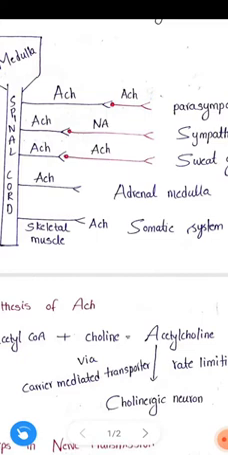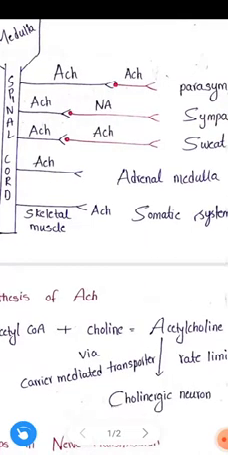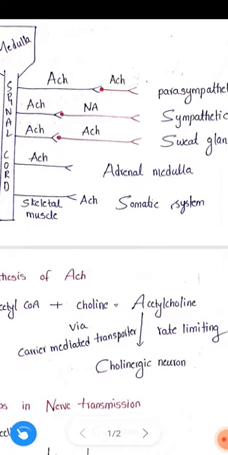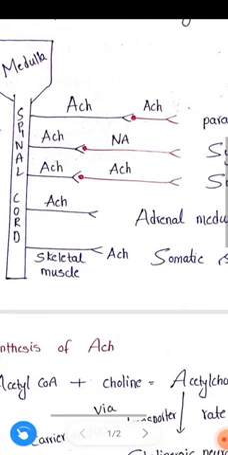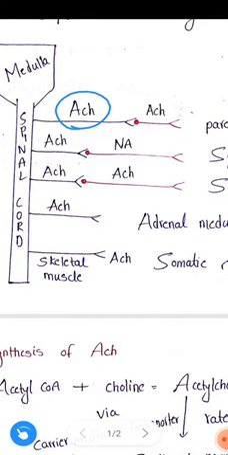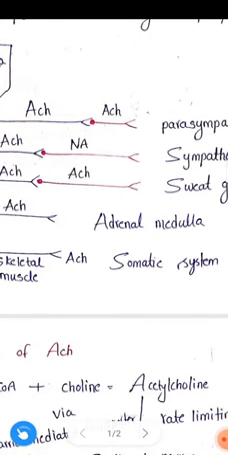What is the major difference between parasympathetic and sympathetic action? See here, first observe the parasympathetic. If you observe the two nerves, presynaptic and postsynaptic, the presynaptic one is longer when compared to the postsynaptic neuron, and the neurotransmitter released in the presynaptic neuron is acetylcholine. In the postsynaptic neuron also acetylcholine. This is about the parasympathetic.